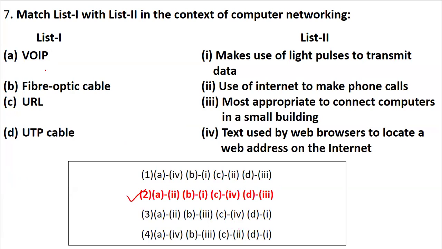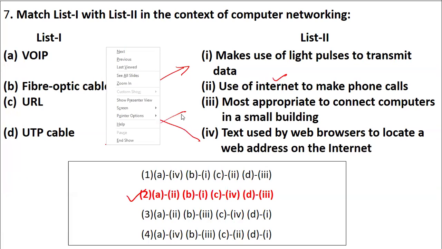So VoIP is nothing but the use of internet to make phone calls, okay? Fiber optic cables, the one which transmits the light. URL, it talks about web browsers. UTP cable, it is the one which connects the computers in the small buildings, with respect to computer connection or computer network.